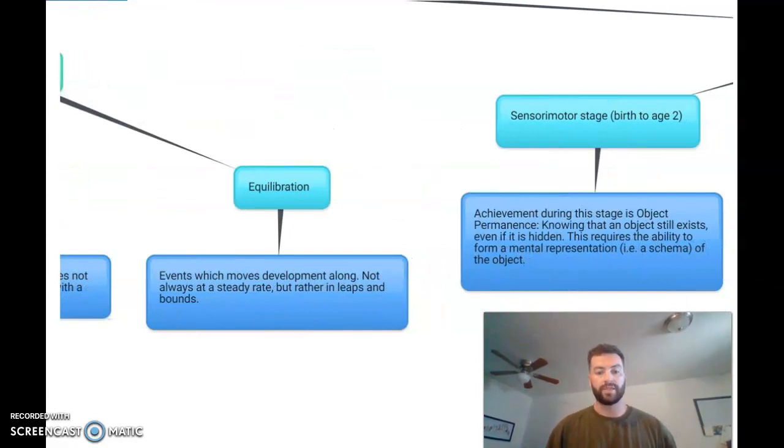Equilibration is the events which move development along, and not always at a steady rate, but rather in leaps and bounds. So this can be an example of students that all learn in different areas in their lives, and the experience that they have and how the knowledge that they acquire can help them make leaps and bounds in their learning, but it's not always steady, and each student has their own unique learning experience.